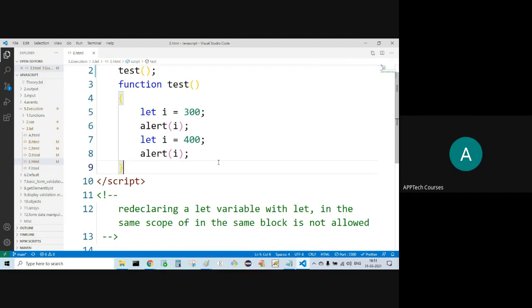It is something like final. It means once I declare and initialize, we cannot modify it further.